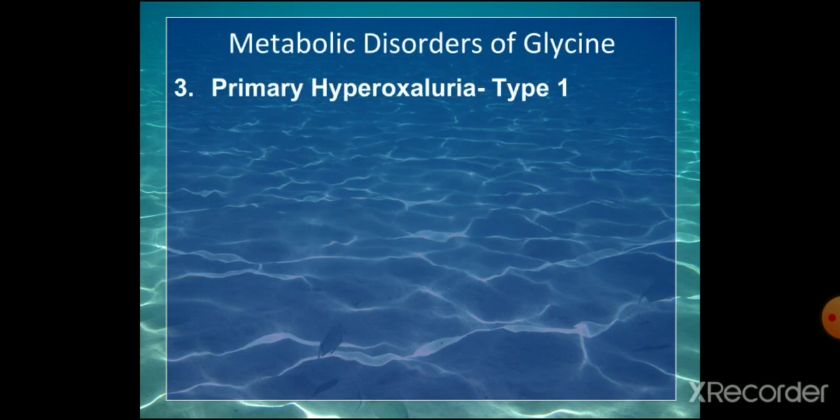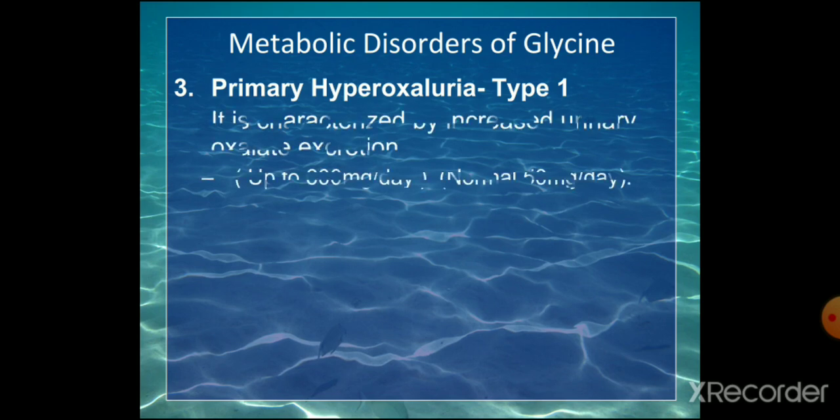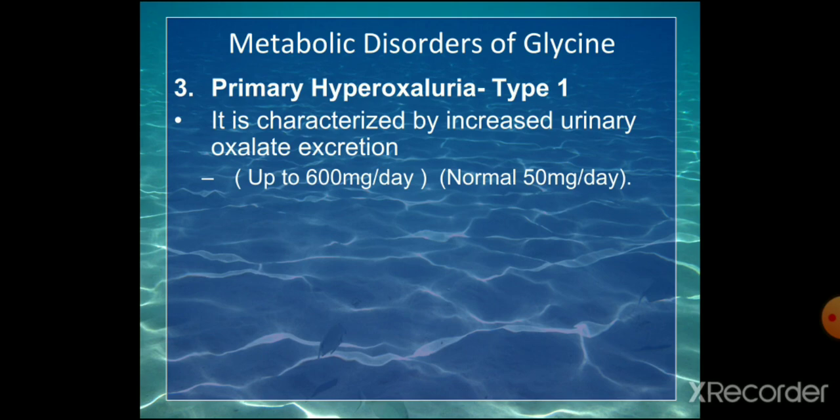The most important metabolic disorder of glycine is primary hyperoxaluria type 1. It came once or twice for the university exam, primary hyperoxaluria type 1. It is characterized by increased urinary oxalate excretion. Here the excretion of urinary oxalate is very much increased. Usually the normal excretion is only up to 50 milligram per day, but in this case up to 600 milligram per day is excreted. Oxalosis is also observed, that is, tissues containing oxalate crystals.